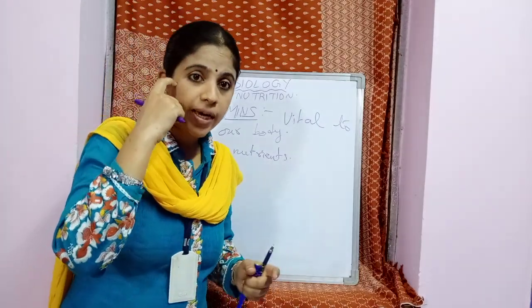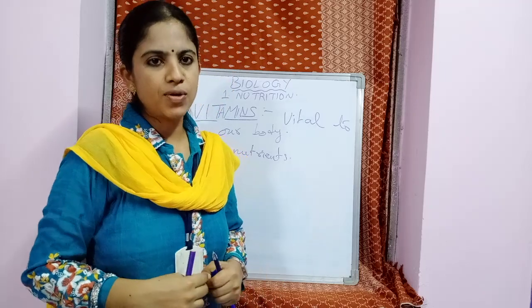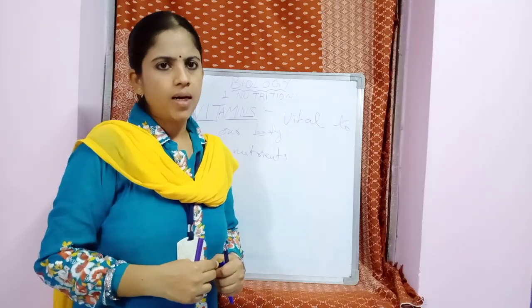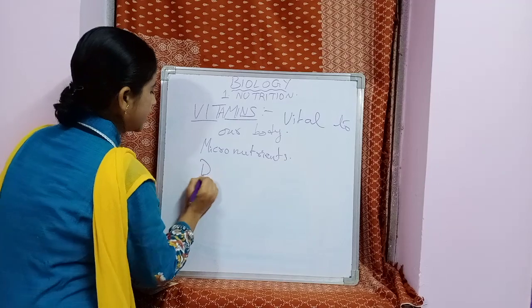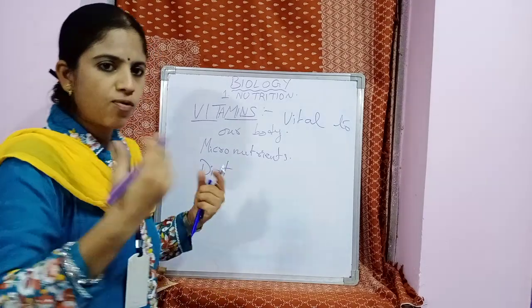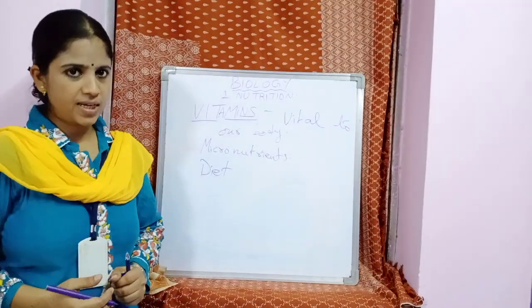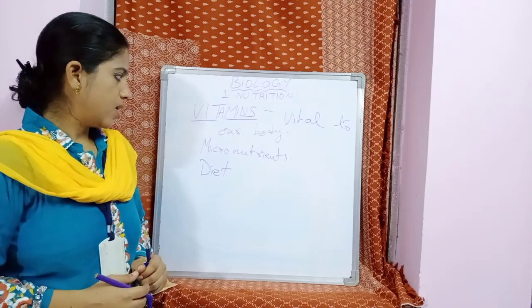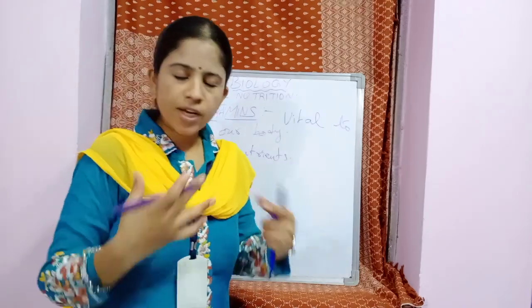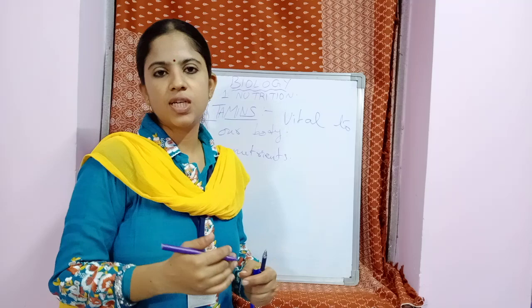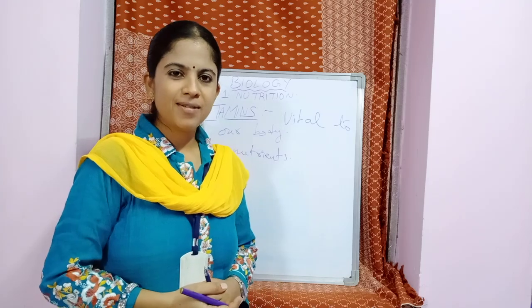And how do we get these micronutrients? As usual, from the diet. From the food we take, these micronutrients are absorbed. Usually we don't suffer any vitamin deficiency disease. What is the reason?